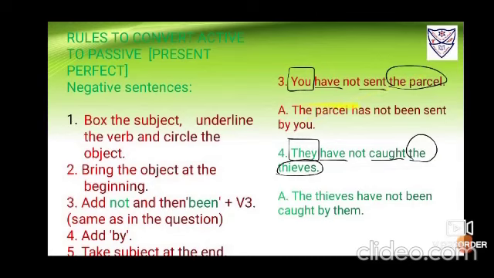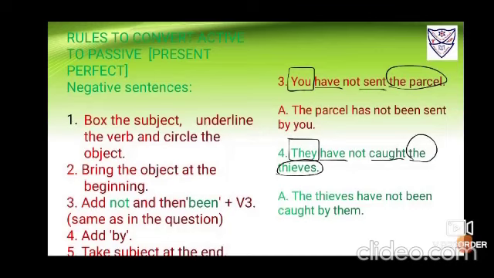Now it is the parcel, so what will be used? Has. Use not, same as it is. Okay. Then add be and been and take the verb same, that is sent. Fourth step, that is by, and finally the subject at the end, so you remains you. So it sounds, the parcel has not been sent by you.